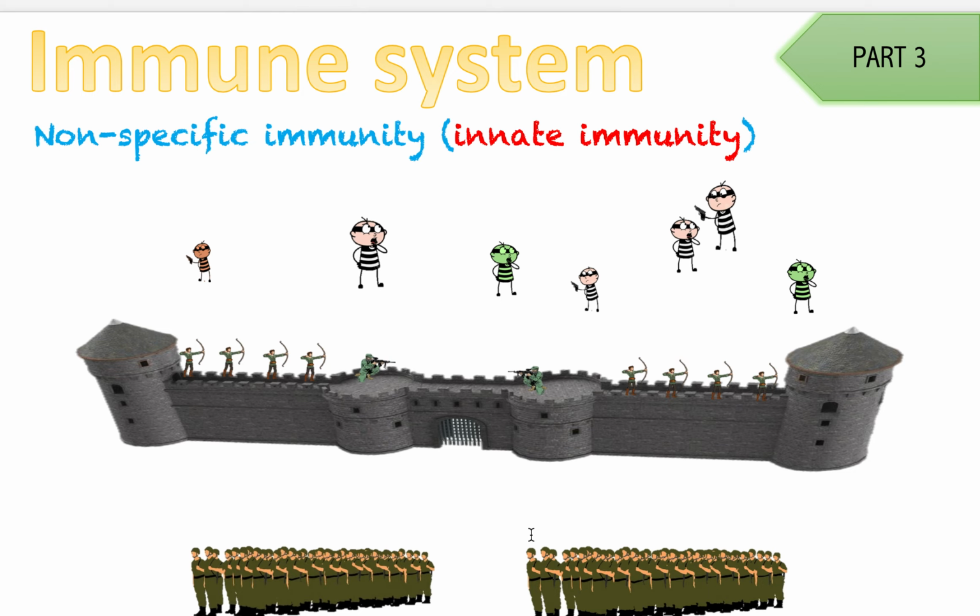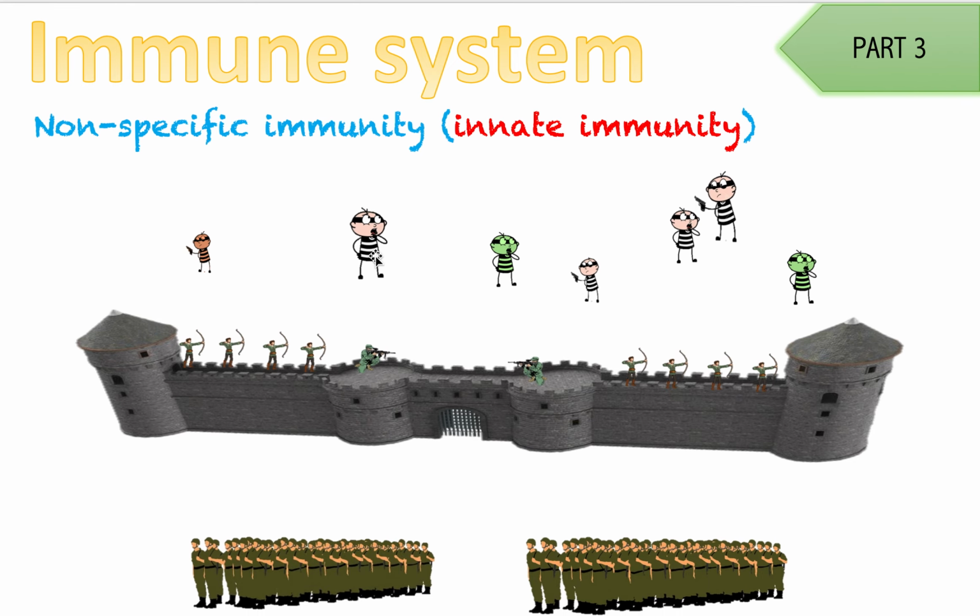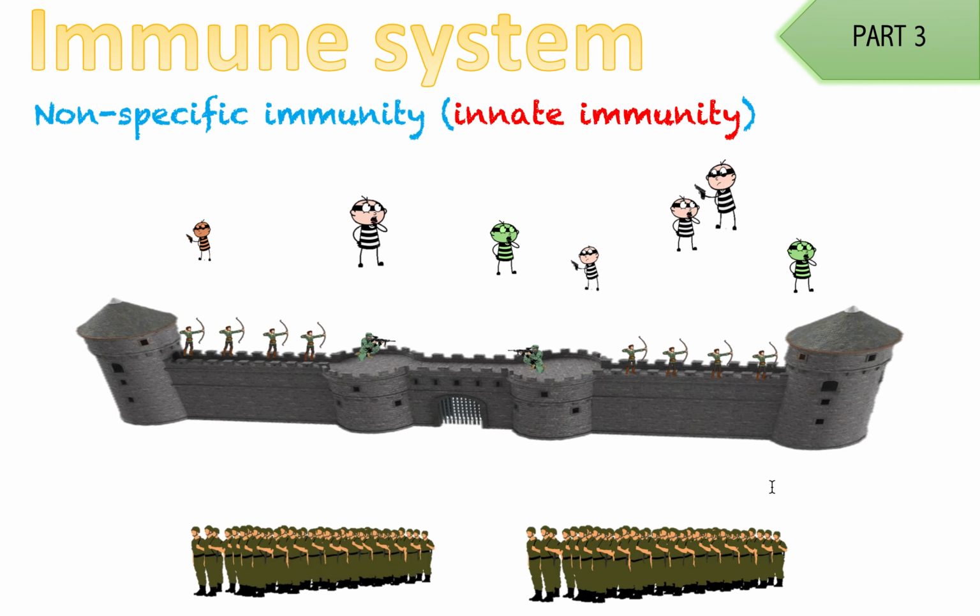But the problem is, non-specific immunity is not always good enough because it's quite slow. Because think about it, every guy that comes in, one soldier has to run to them and kill them. So it's quite slow. And the thing is, it's not so effective because no matter what pathogen it is, what bad guy it is, it's going to be killed the same way.